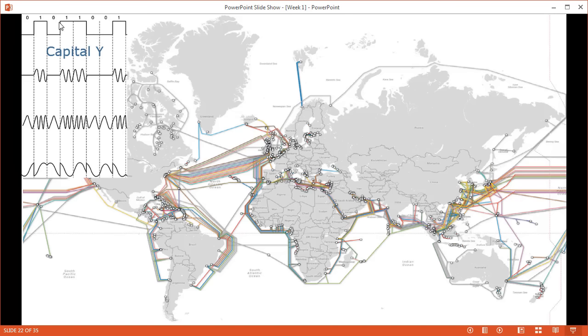Now we saw the capital letter Y before in the ASCII code, which consisted of all the letters A through Z, all the Latin characters. And that one has the code in the ASCII code 0, 1, 0, etc. So electric current not there, or it's dark, then electric current there, or it's light, and so on. And that is the capital letter Y.